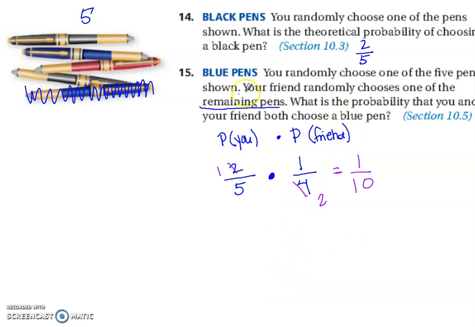Now this is a tough concept here, multiplying for dependent events. Make sure that you're practicing on homework and extra practice in the textbook, and come to office hours if you don't understand. I want to help you, but I'll never know unless you talk to me, communicate with me. I know it's hard because it's not like we're sitting there together and I can tell when you're not getting it. You have to tell me when you're not getting it. Okay. Good luck on the quiz, and I will see you soon.